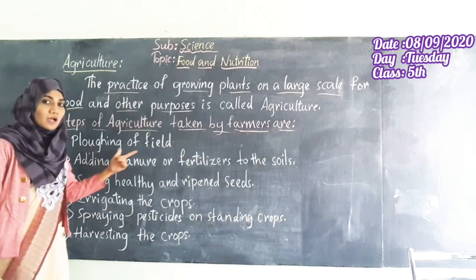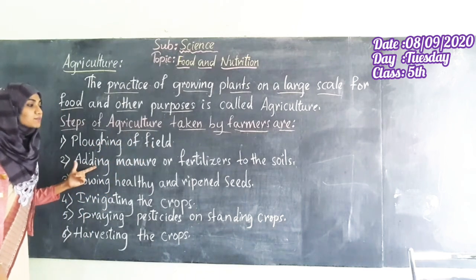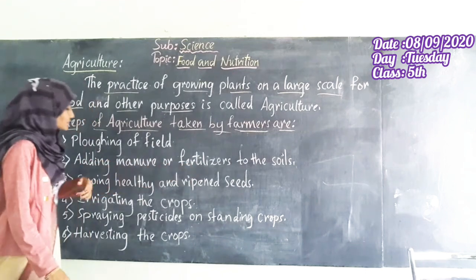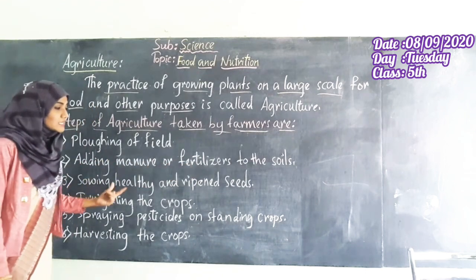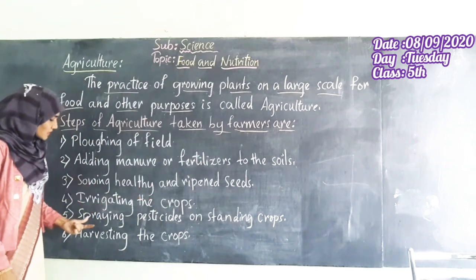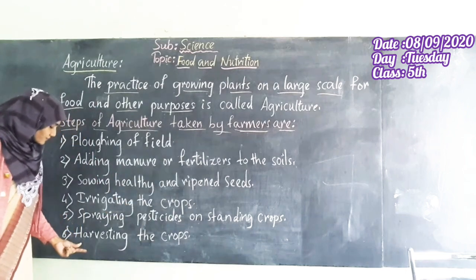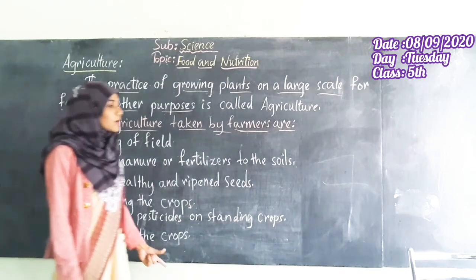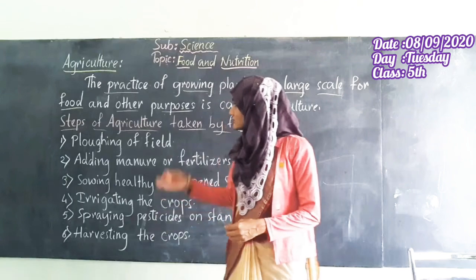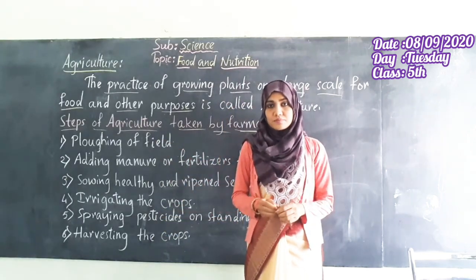First is plowing of field. So they will plow the field. Second, adding manure and fertilizers. Third is sowing healthy and ripened seeds. Fourth is irrigating the crops. Fifth is spraying pesticides on standing crops. And last step is harvesting the crops. So now let us understand these steps very clearly through this graphical video.